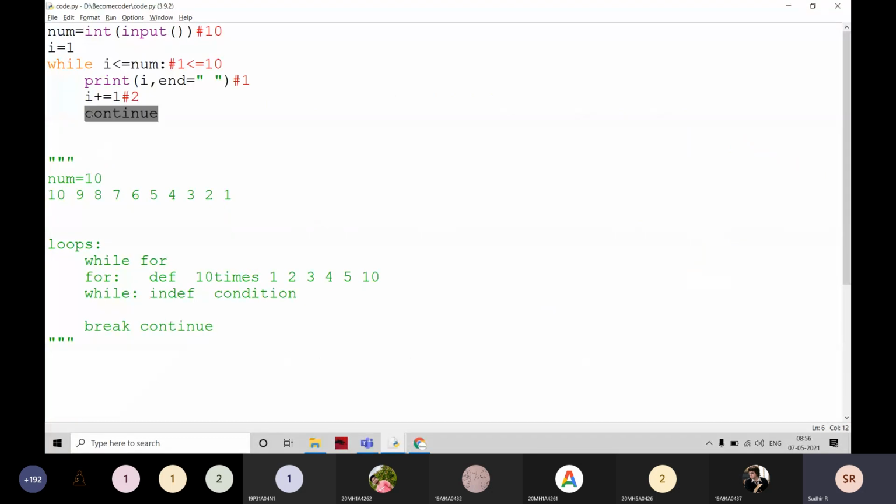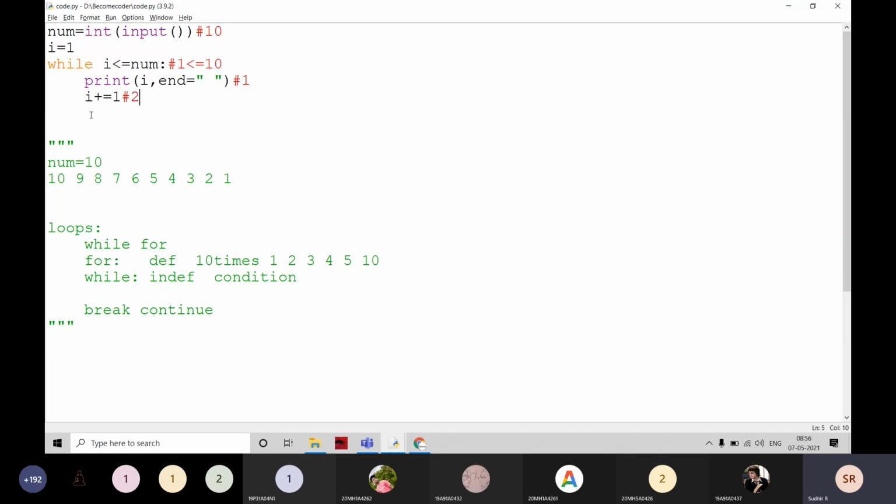Our eyes cannot see that continue, but in every program, in every loop, the last line of that loop is continue by default. Now, what is the use of continue here? The actual use of continue is if you want to skip any values, if you want to skip some students,